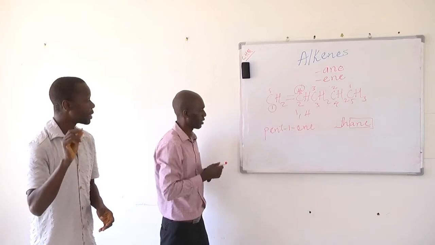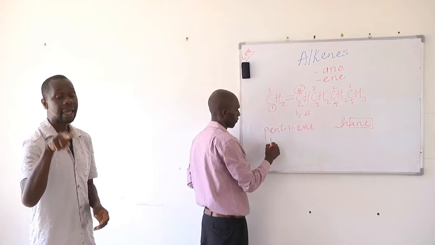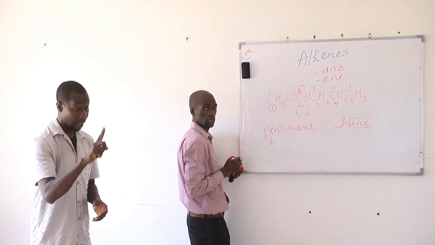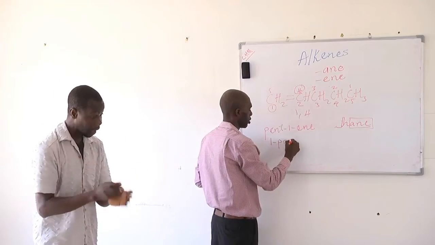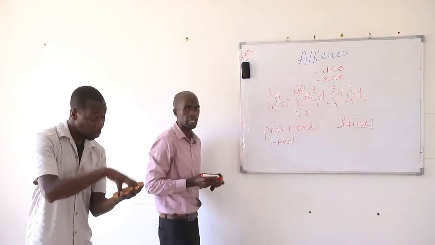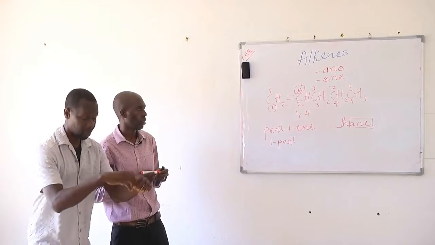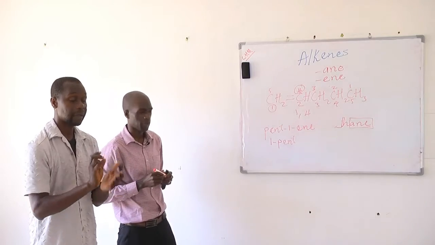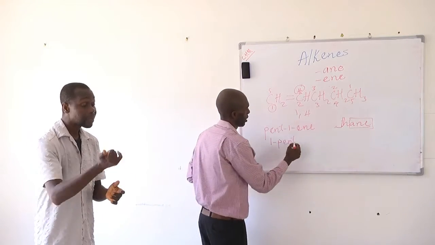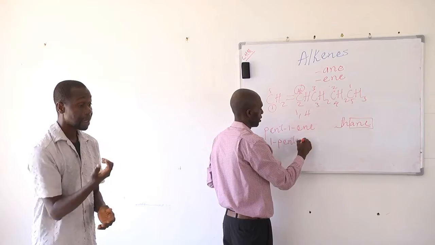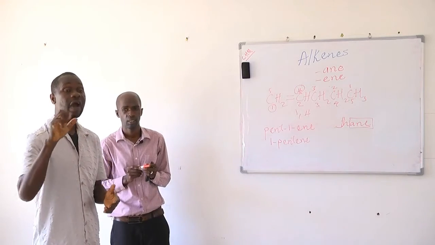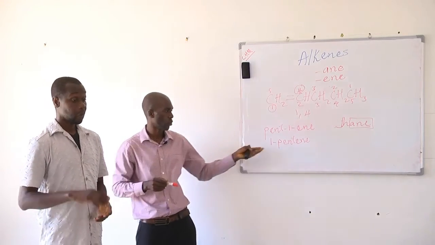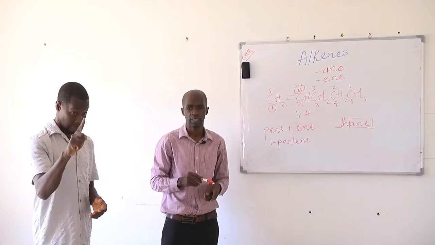It can also be written in this way. We can write the number first, that is 1, which is the position of the functional group, and then pent, which is the root name or the parent name of the compound, or we call it a Greek prefix, which means 5, and then ene, which is the suffix for alkenes. Okay. So this can also be called 1-pentene.